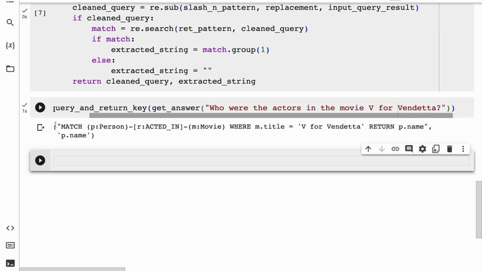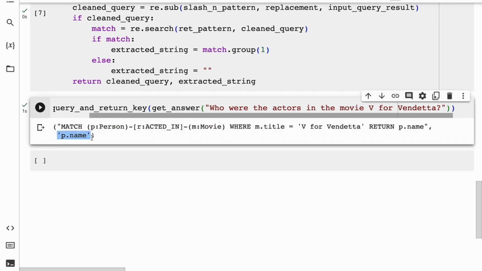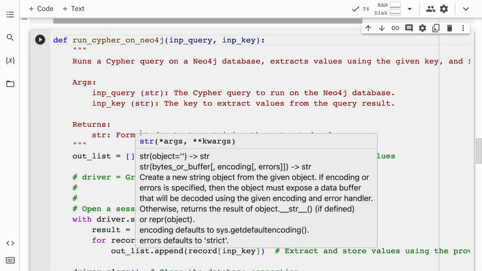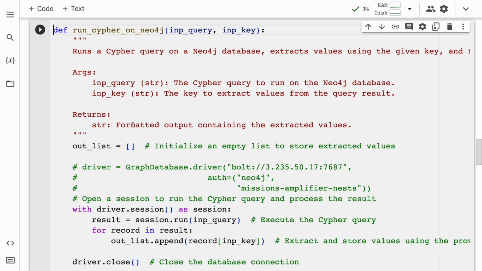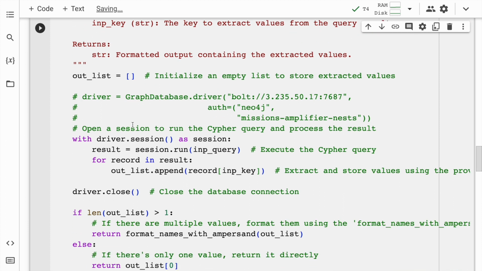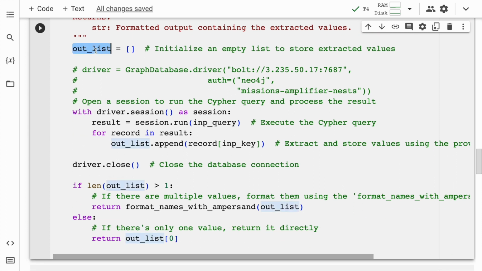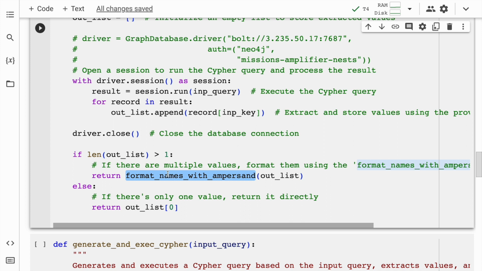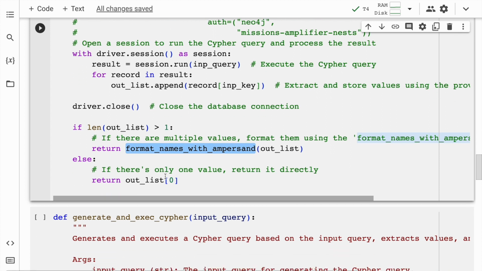So I've created a function for this as well, and I've talked in depth about it in my previous video. So I'll quickly import this. This particular function is where I connect to the Neo4j database using the Python drivers, and whatever results I get, I append into this particular list called out_list. And finally, once I have the output ready in the form of a list, I pass that list to this particular function, which is format_names_with_ampersand, and I get the result that I desire, that is, the formatted result that I'm chasing.